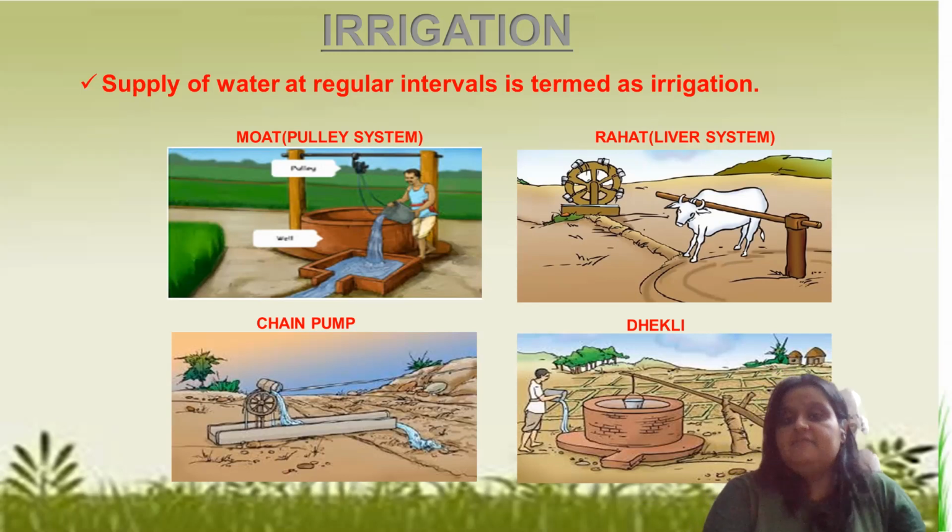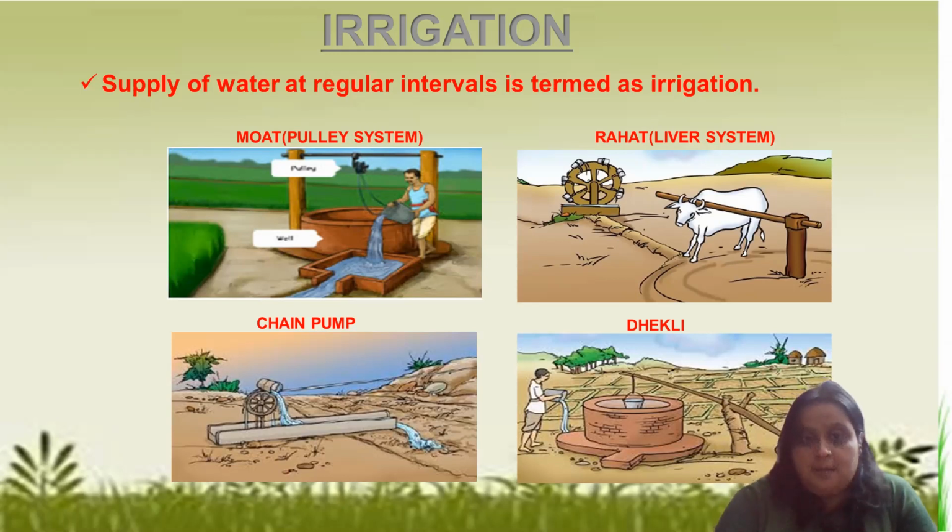And we have the Rahat lever system. The name is cool, na? You can see how the bullock drives this wooden stick, and the buckets are attached over there, and this is how the water is supplied to the crops.